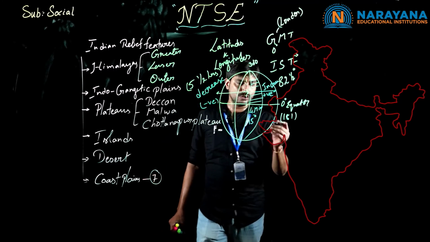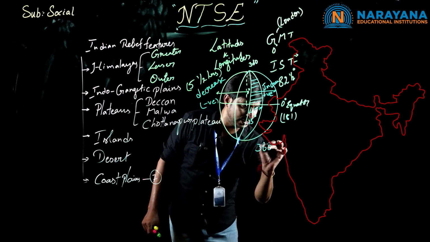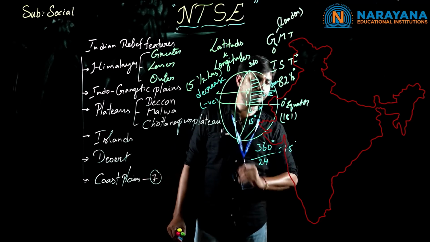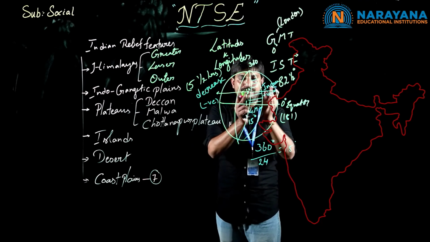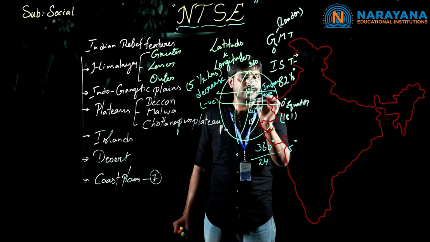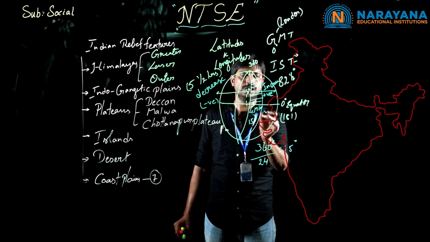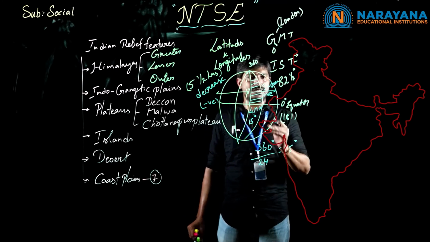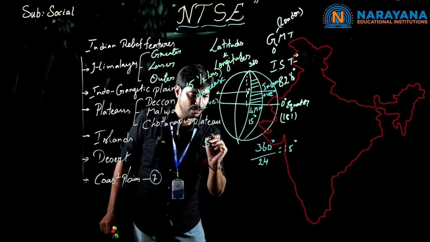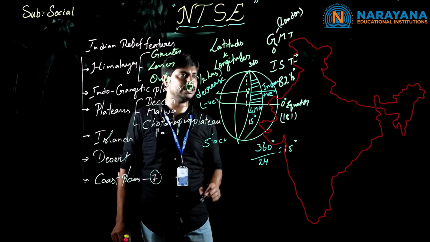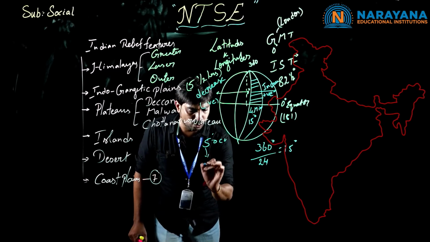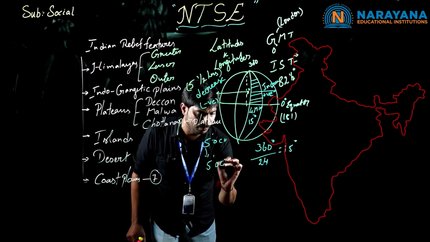Clear, children? So if we divide 360 longitudes by 24 hours, we will get about 15. So each longitude gap is about 15 degrees and each longitude time movement is about 4 minutes. So in Arunachal Pradesh, the sun rises early. For example, at 5 o'clock in our country, in Arunachal Pradesh, the sun rises. The same time is going to be shown in Gujarat also.